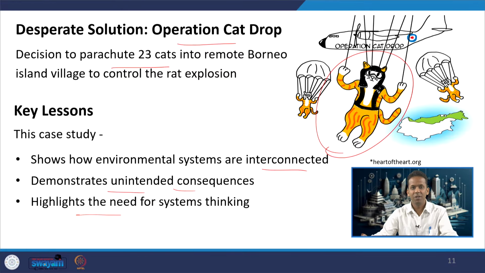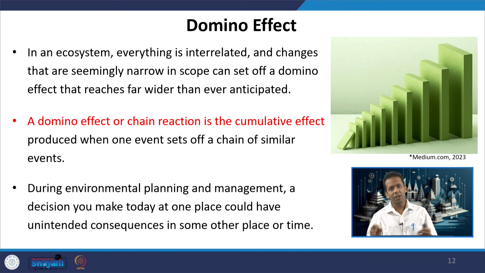That is what is conveyed by this case study. It shows how different things in the environment or ecosystem are connected to each other. That is what is called the domino effect. Dominoes are like the piles of blocks which children used to play with, like Jenga. If you put them one after each other and pluck one domino, it will cause the rest of the dominoes to fall in a sequential manner.